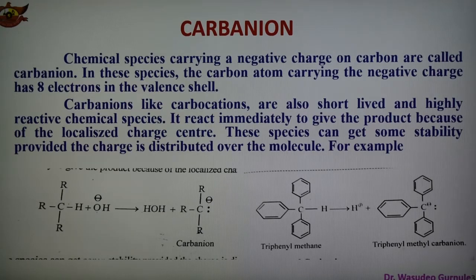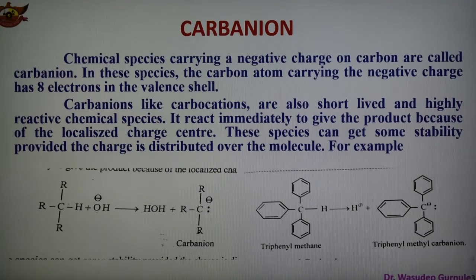Similar to the carbocation, the carbanion is also a short-lived and highly reactive chemical species, because it carries the negative charge and has octet electrons.